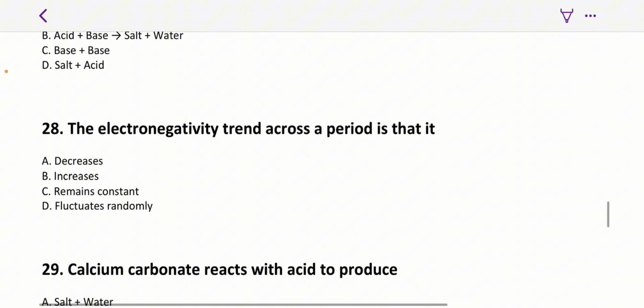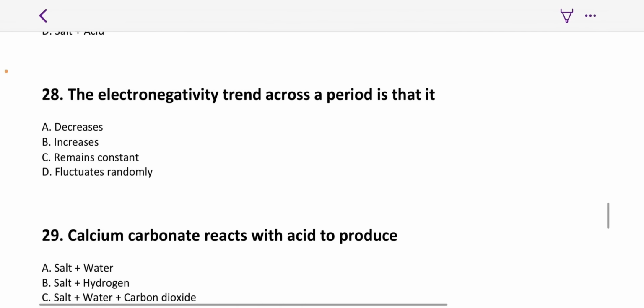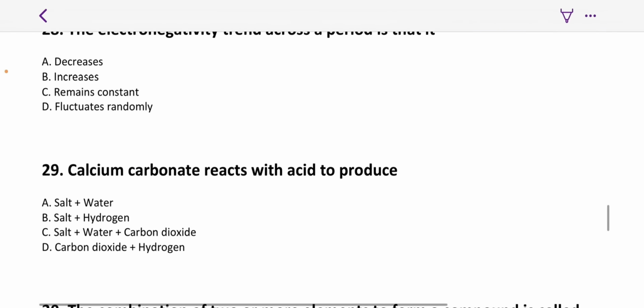The electronegativity trend across a period: electronegativity across a period increases, but down a group it decreases. So that's why at the left side of the periodic table we have more electropositive elements, which are the metals, but at the right hand side, across the period, they usually mean from left to right. So please just take note of that.